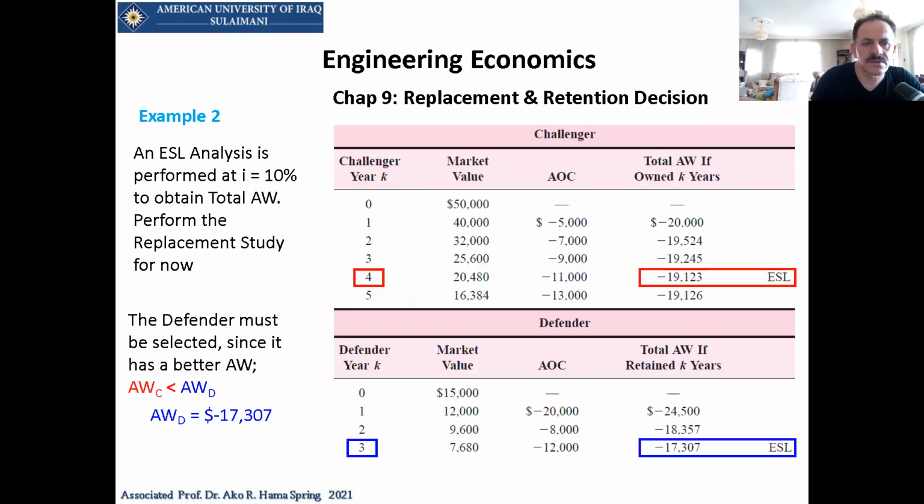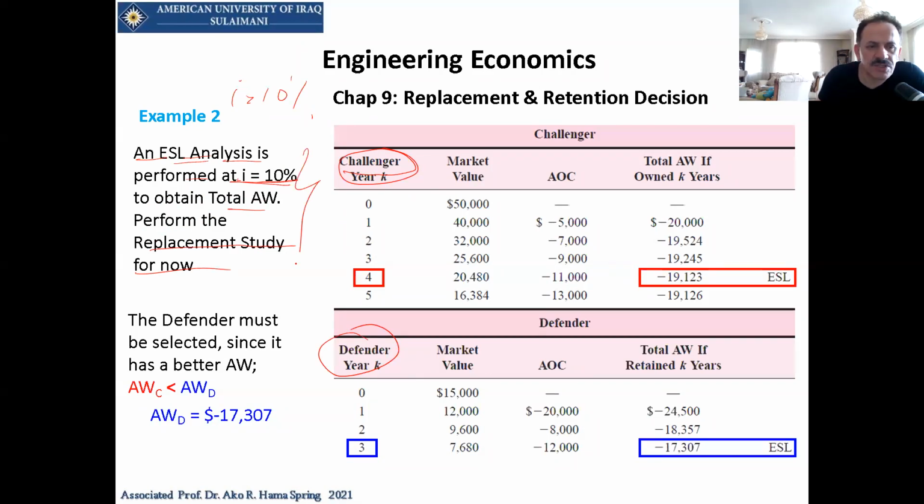Now, let me go with this example. In this example, an economic service life analysis is performed at I equal to 10%. We have this option, and to obtain the annual worth, the values were here. This is the challenger, which means it is an option for you to have. This is the defender, which means the previous or the old one.